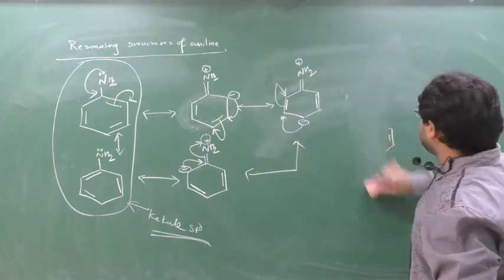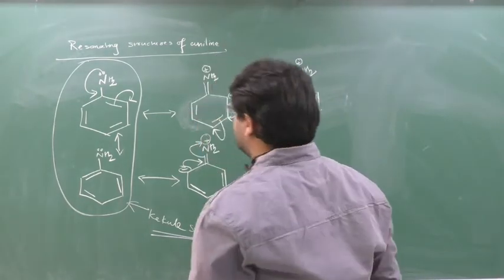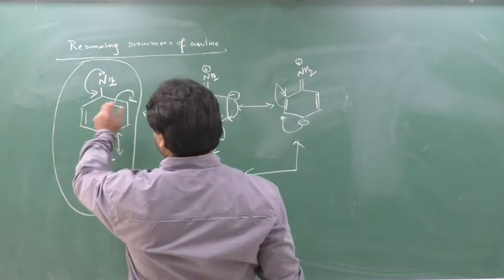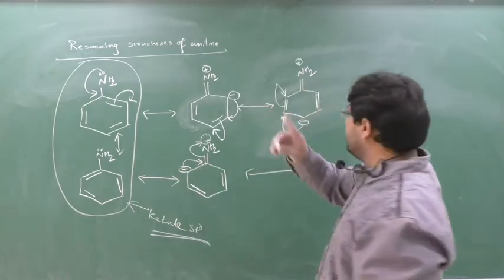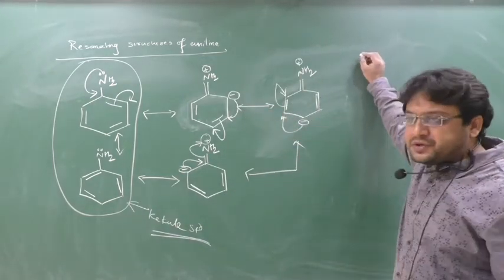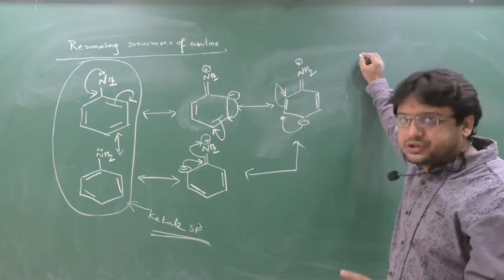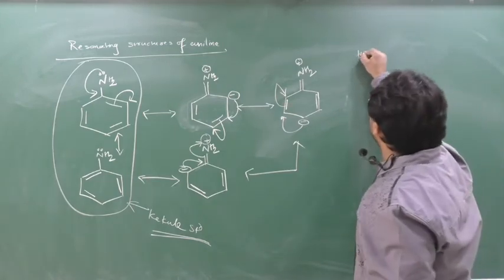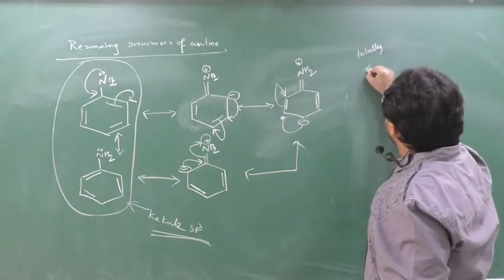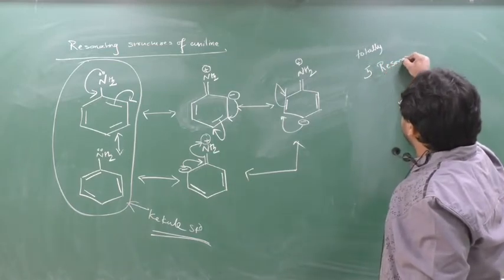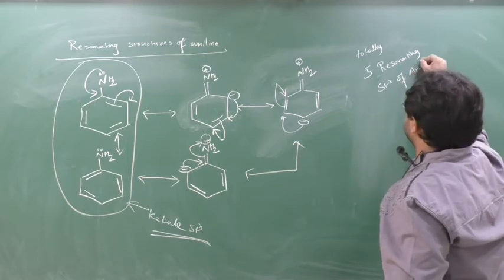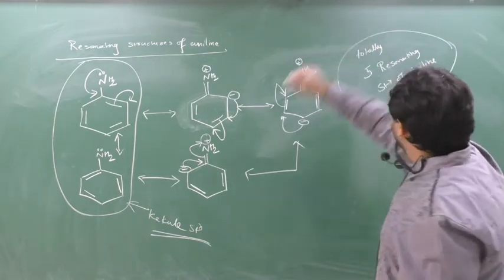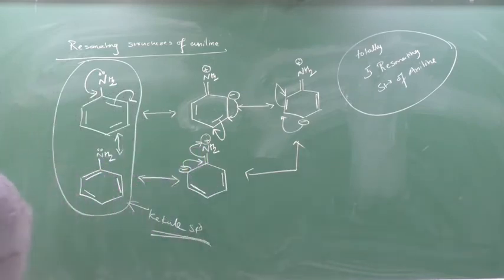Similarly, how many resonating structures have I formed of aniline? 1, 2, 3, 4, 5. So this is a very good question: how many resonating structures of aniline are there? There are totally 5 resonating structures of aniline. Which are those 5? They are on the board, you can see this.